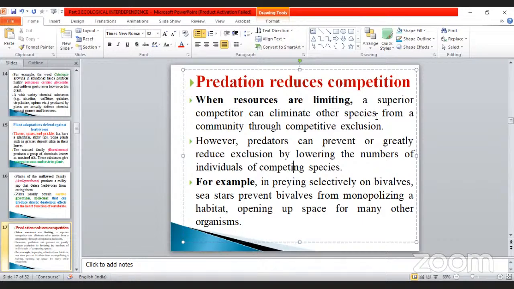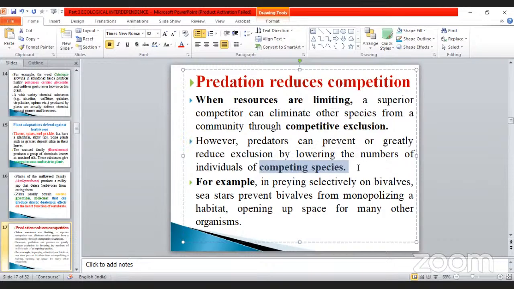In this one, elephant, what happened? Its body mass is very heavy. But both are very superior in strength as well as body mass. But the lion can easily eliminate the other species. Elephant is eliminated by the lion, like that you can imagine. From a community through competitive exclusion. What is competitive exclusion? However, a predator can prevent or greatly reduce the exclusion by lowering the number of individuals of the competing species.